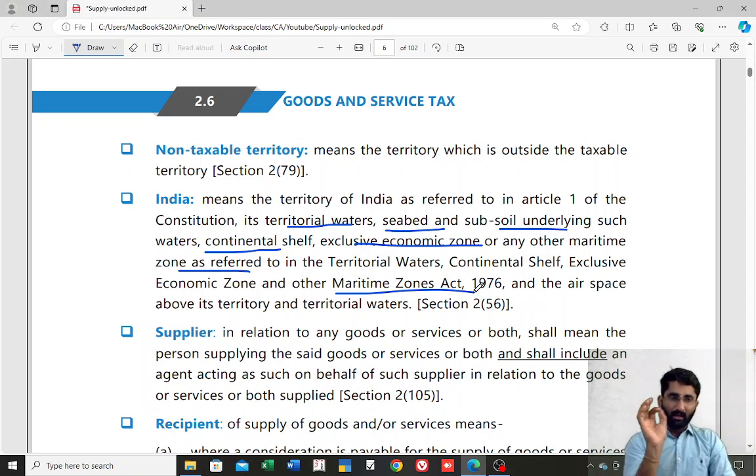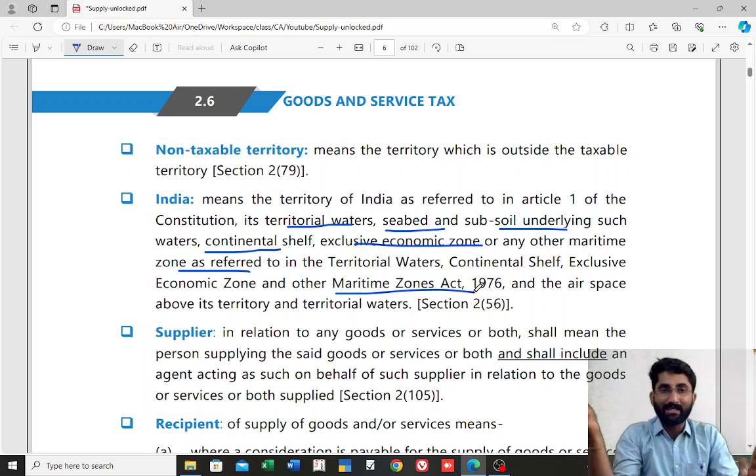So India's land mass and territorial waters, seabed is also included, continental shelf and any land below the water, everything is included. And you know that airspace above India is also India. Without permission, no one can enter this territory.